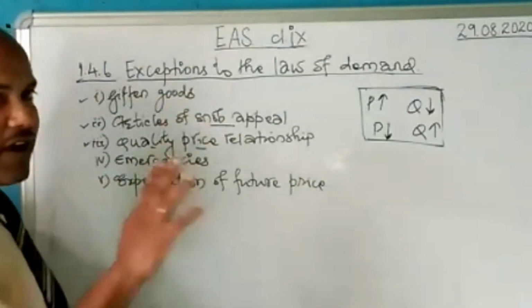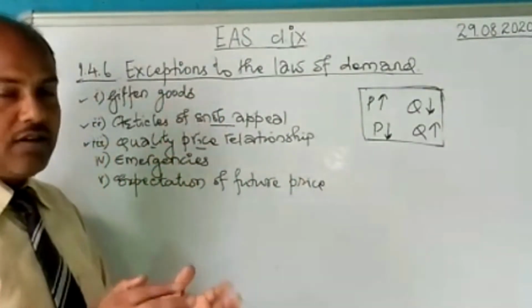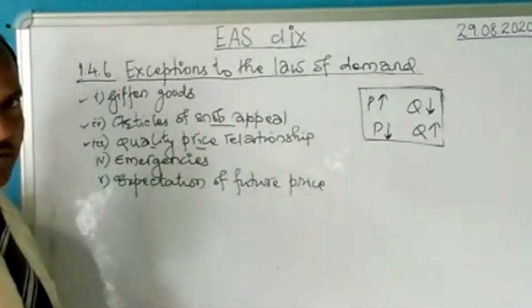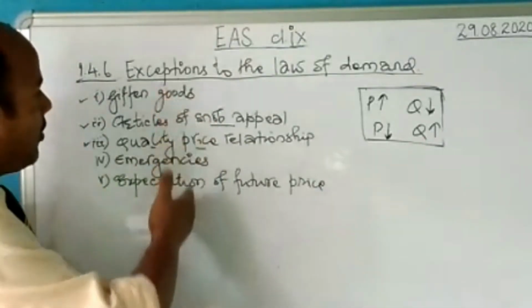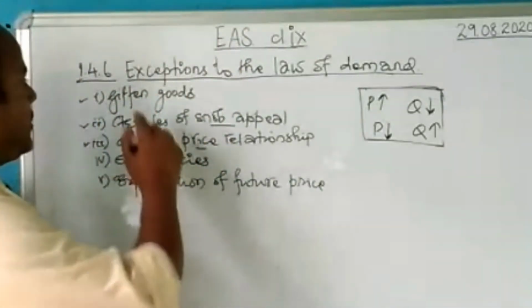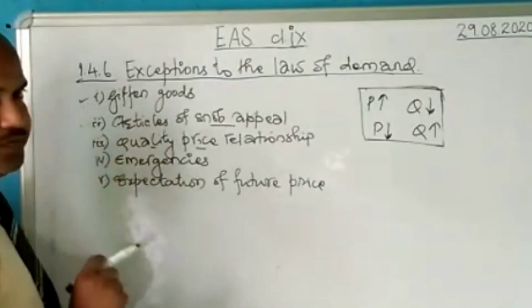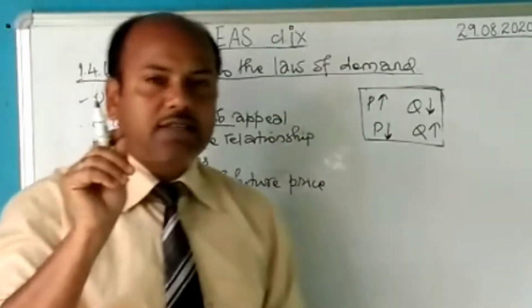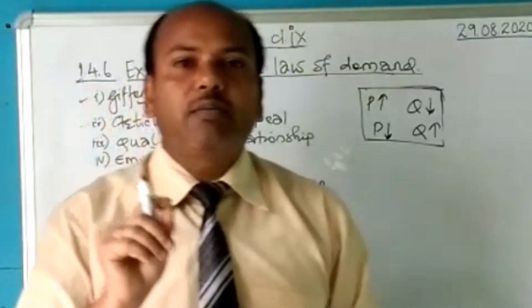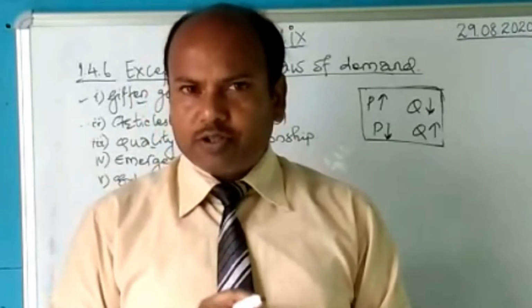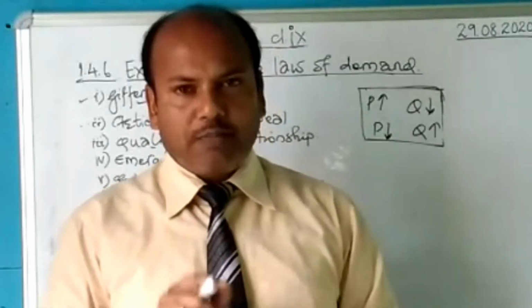There are 5 matters, topics or situations under which the law of demand is not followed. Hence, these are called exceptions to the law of demand. The first I have taken is called Giffen good. Now, what is a Giffen good? First, try to understand. This concept was coined by a person called Robert Giffen, a very famous economist. He was the first person to introduce this topic.